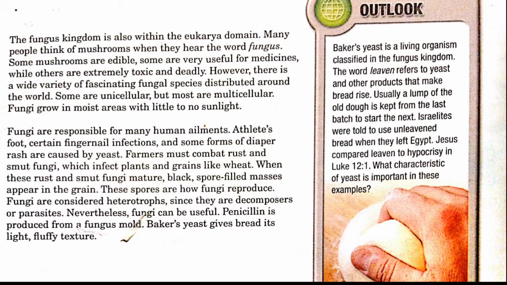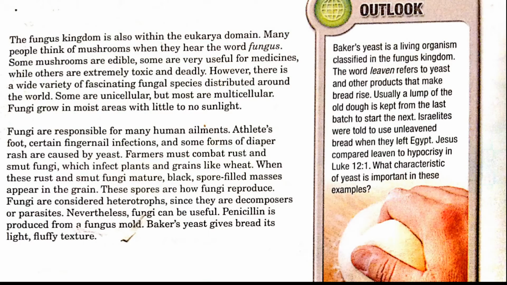The fungus kingdom is also within the eukarya domain. Many people think of mushrooms when they hear the word fungus. Some mushrooms are edible. Some are very useful for medicines, while others are extremely toxic and deadly. However, there is a wide variety of fascinating fungal species distributed around the world. Some are unicellular, but most are multicellular. Fungi grow in moist areas with little to no sunlight.